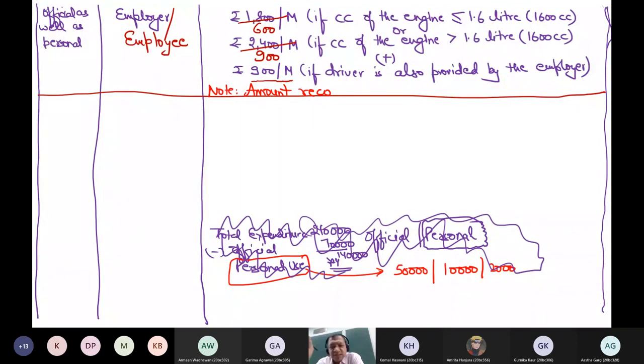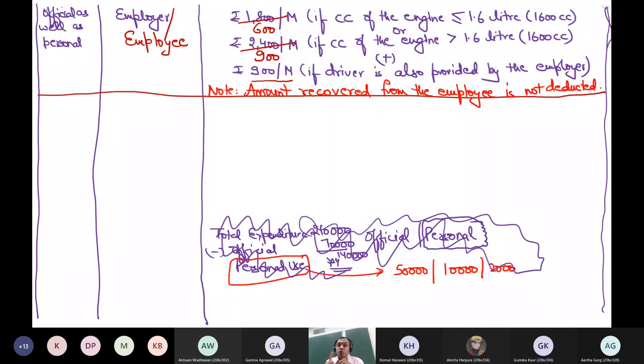So this is flat taxable. This is the only perquisite where the amount recovered from the employee is not deducted. Remember it. Otherwise, in every case, we will deduct it. This is the first exception to this point.